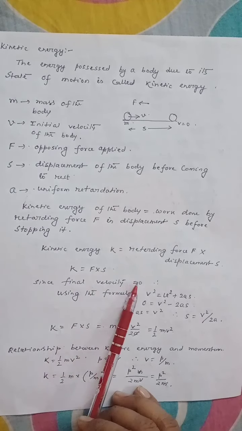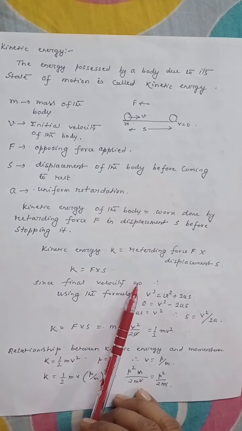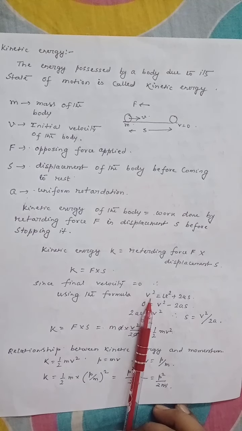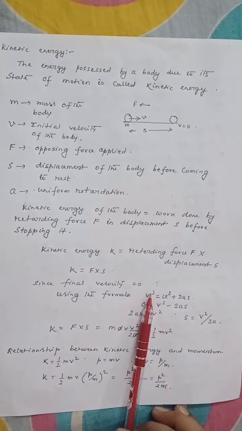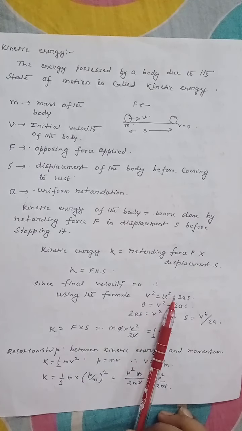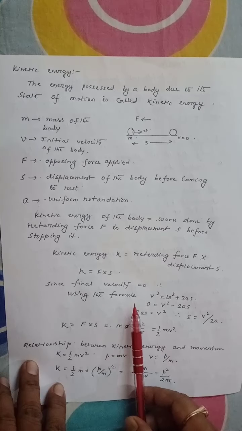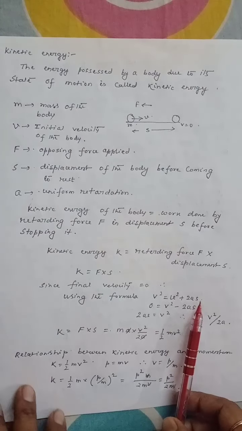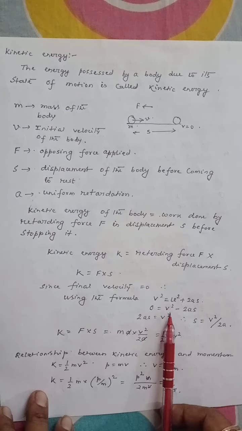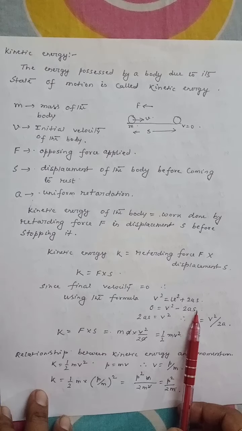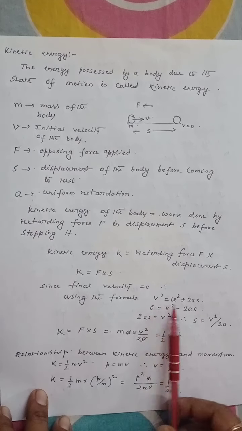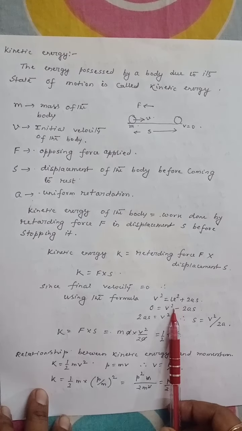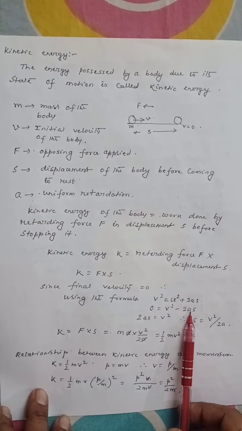Since the final velocity is 0, using the equation of motion, we can write v square equal to u square plus 2as, we get 0 equal to v square minus 2as, because the final velocity is 0 and initial velocity is v. The negative sign indicates that the motion is retarding motion.